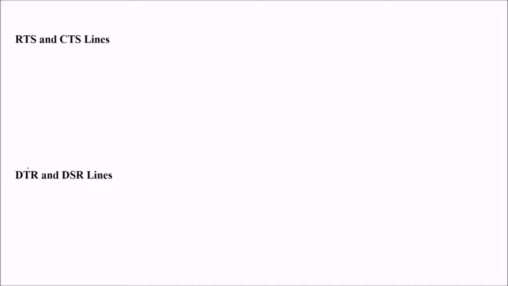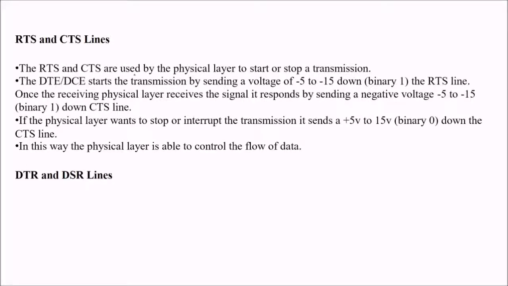RTS and CTS lines, and DTR and DSR lines. The RTS and CTS lines are used by the physical layer to start and stop a transmission. When the DTE or DCE starts the transmission, it sends a voltage from -5 to -15, binary 1, down the RTS line. Once the receiving physical layer receives the signal, it responds by sending a negative voltage, that is -5 to -15, down the CTS line.